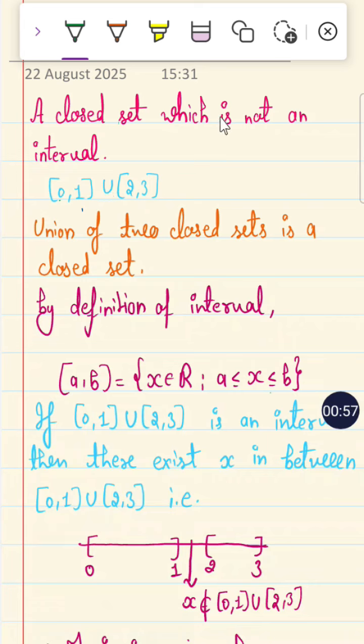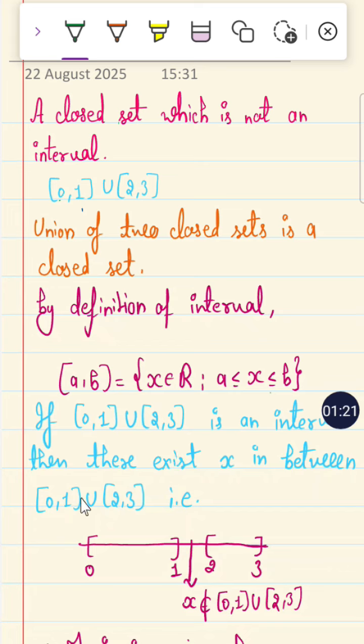Now, a closed set which is not an interval: this is the closed set [0, 1] union [2, 3]. Union of two closed sets is a closed set by definition. Okay, so it is a closed set, but it is not an interval. Why? Because if [0, 1] union [2, 3] were an interval, then there would exist x in between by the definition of an interval.